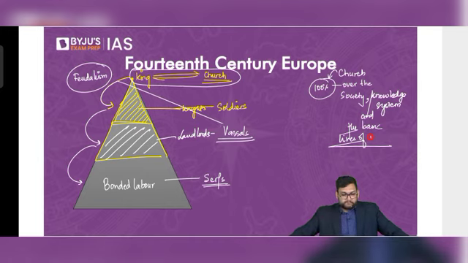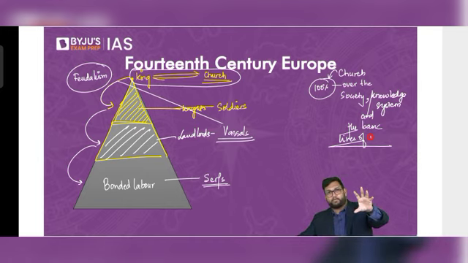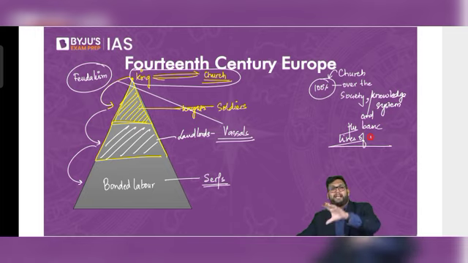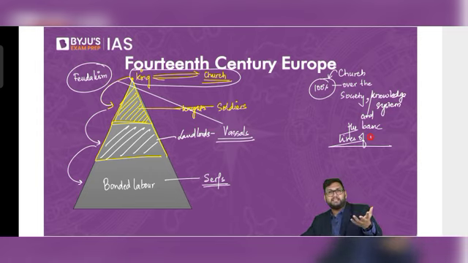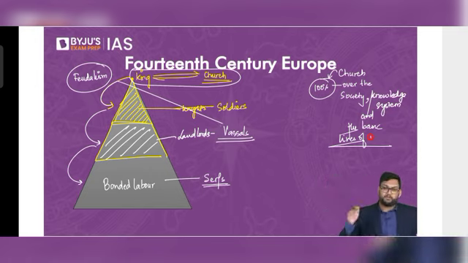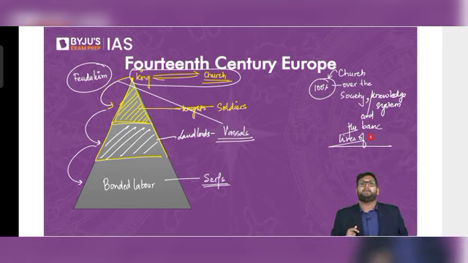Okay. So the first and foremost point is the church has 100% control over the knowledge system, and the church argues that the earth is flat. If the earth is flat, the explorers would not go too much into the sea, thinking that they would fall off the edge itself. Now, if they think that they are going to fall off the edge itself, the exploration would not happen.